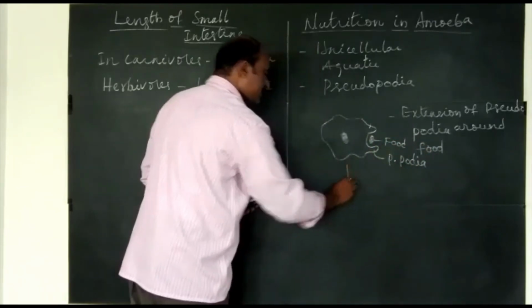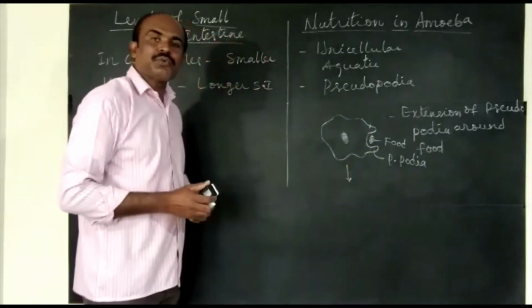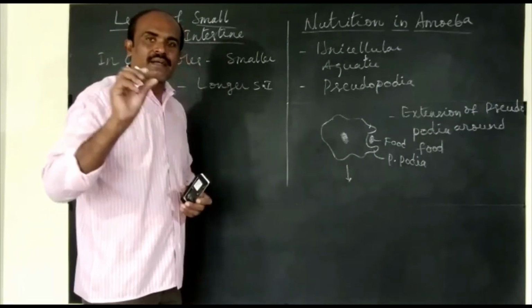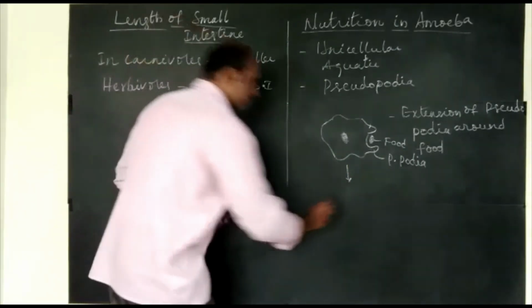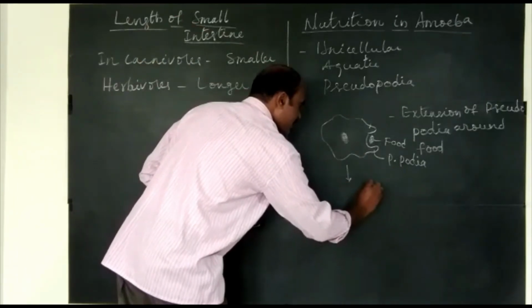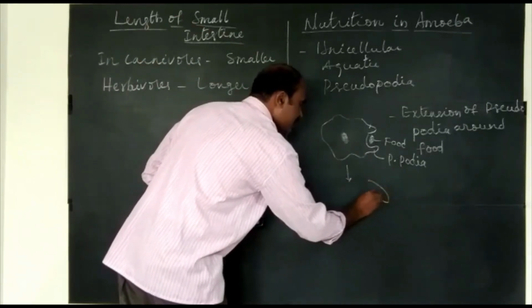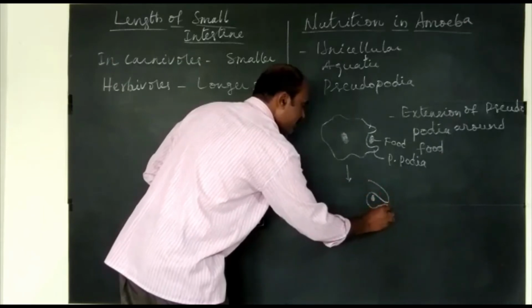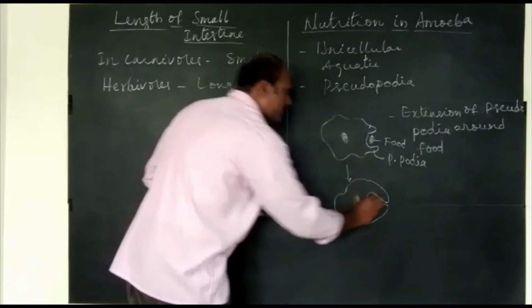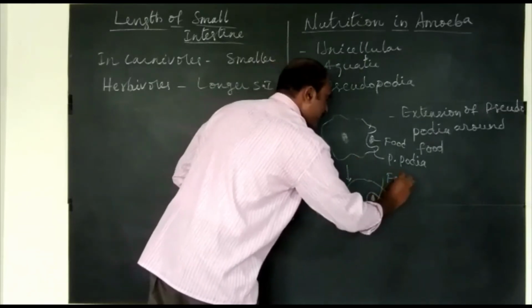Next stage, these pseudopodia fuse to form a food vacuole. So this is food material. Amoeba extending its pseudopodia around food material to form food vacuole.